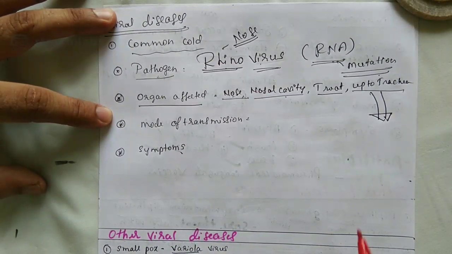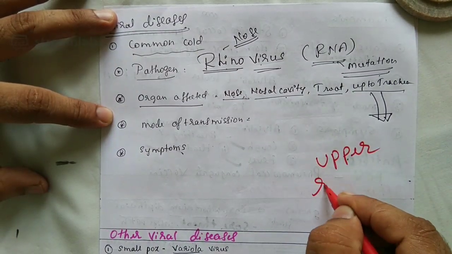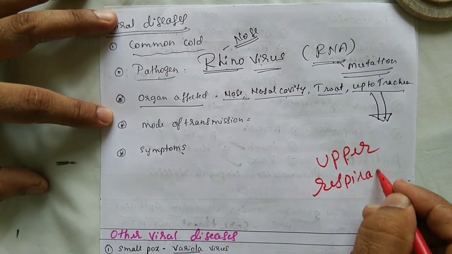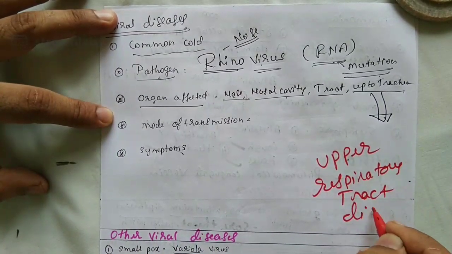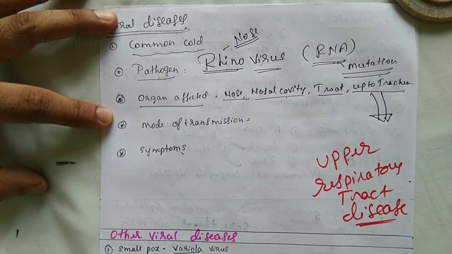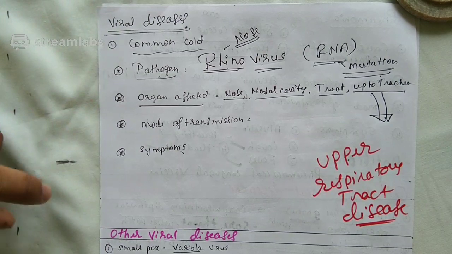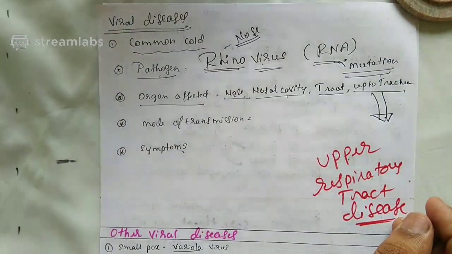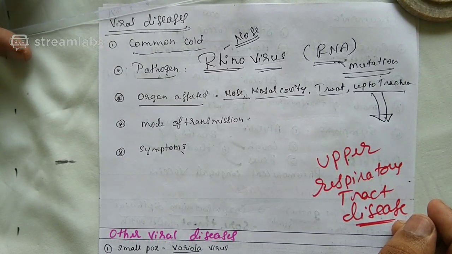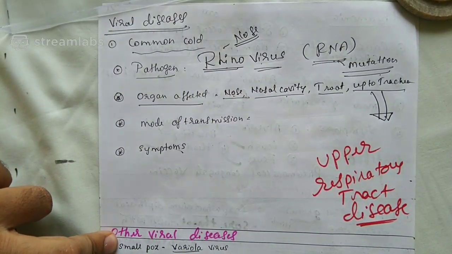That means you should try to tell it is the upper respiratory tract disease. And can you tell me which is the lower respiratory tract disease? Yes, it was pneumonia, which we discussed yesterday. Okay, so it's the upper respiratory tract disease. Which one? The disease name is common cold. Okay, we are moving on now.